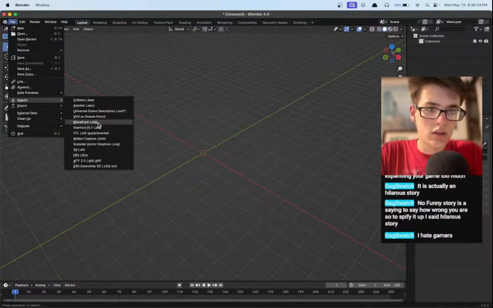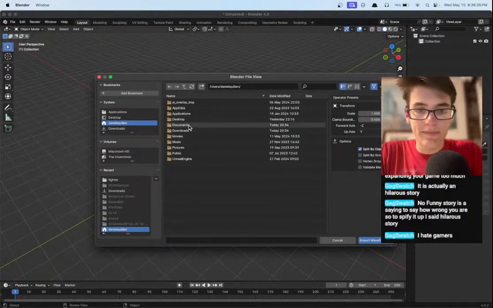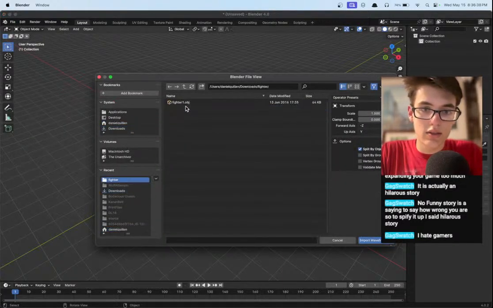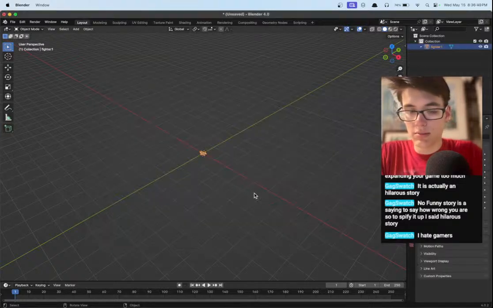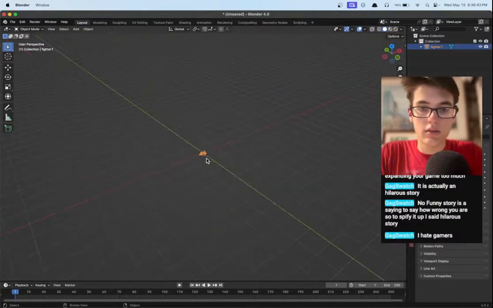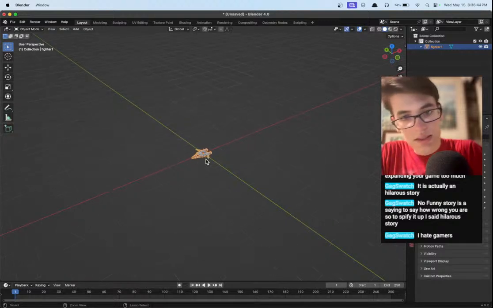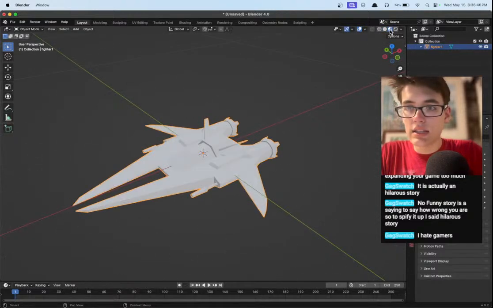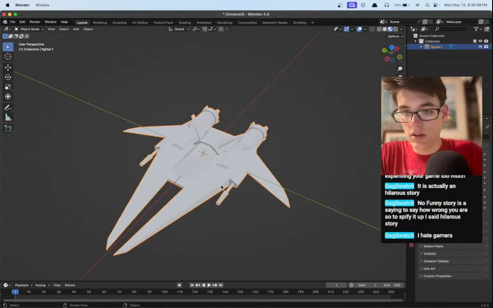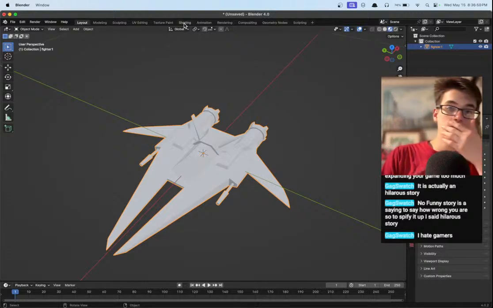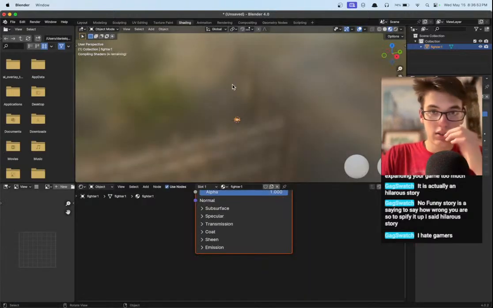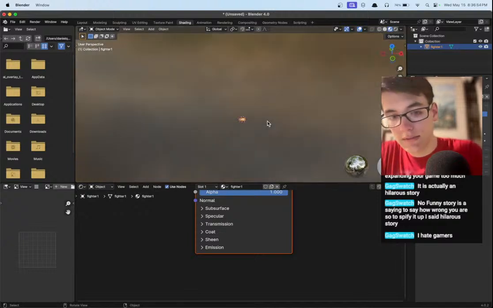Import .obj. Once again, it's in our downloads. Of course, we have fighter1.obj. Perfect. Okay, it doesn't seem to be giving us the texture either, so we may have to do this ourselves. Let's go ahead and check out the shading workspace.